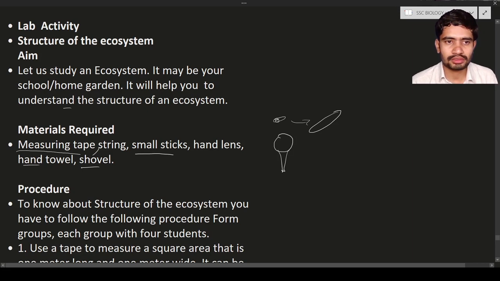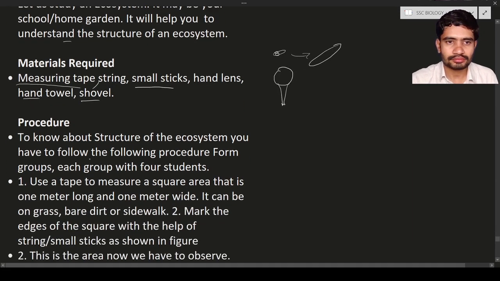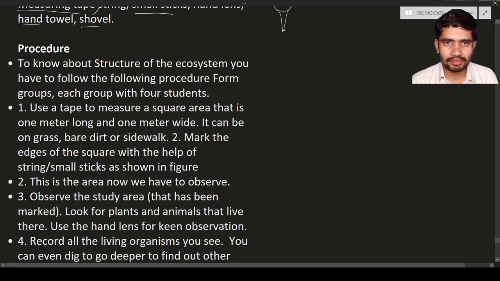So the procedure is, you have to go to a place where there are small plants, grass, everything. The area should be a little bit green, and it should also contain some organisms. With the help of a measuring tape, measure a square area that is 1 meter long and 1 meter wide. So 1 meter by 1 meter, it means 1 into 1.